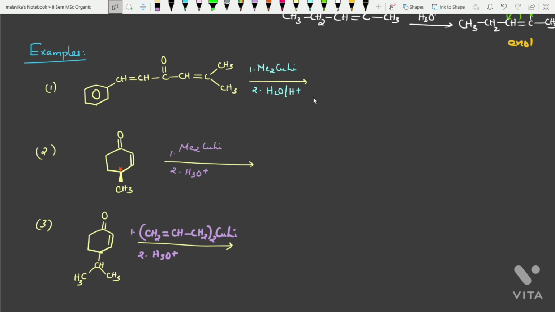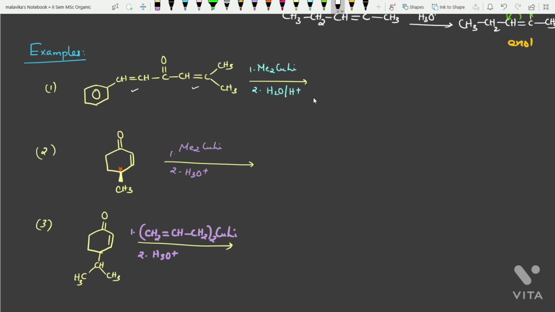Now let us look into some examples, different examples on 1,4 addition of Gilman's reagent into various alpha beta unsaturated compounds. So in the first example, if you are seeing over here, this carbonyl compound is having a double bond over this side, on the left side also, and on the right side. So where it will happen? If the carbonyl group is conjugated with two carbon-carbon double bonds, then conjugate addition takes place on the conjugate carbon which is less substituted. So wherever it is less substituted, there the attack will happen.